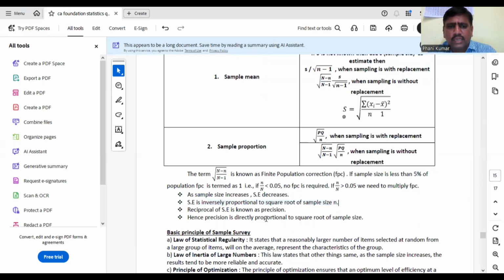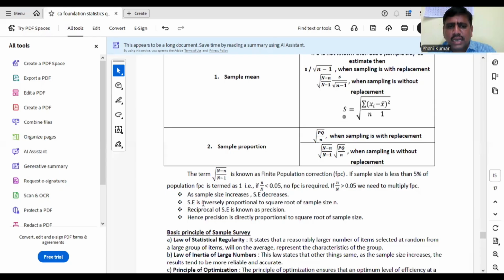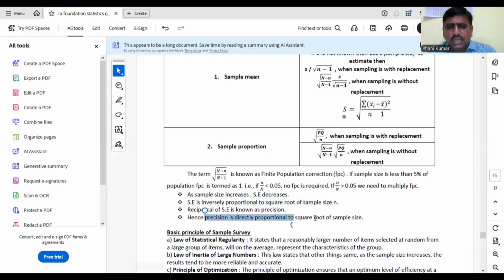Very important point: the reciprocal of standard error is known as precision. Standard error is inversely proportional to the square root of sample size n. That means precision, being the reciprocal of standard error, is directly proportional to the square root of sample size.